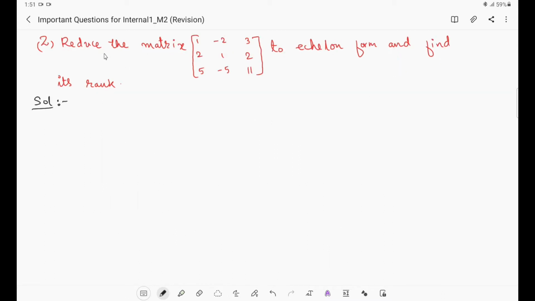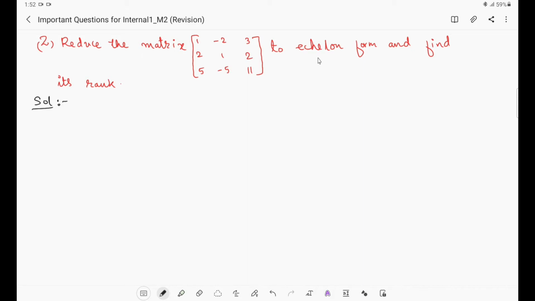The second question is reduce the matrix. The given matrix is 1 minus 2 3, 2 1 2, 5 minus 5 11 to echelon form. We have to reduce this matrix to echelon form and find its rank. What is the meaning of echelon form? Already we have discussed, and this question is related to first unit. The topic is rank of a matrix by using echelon form.